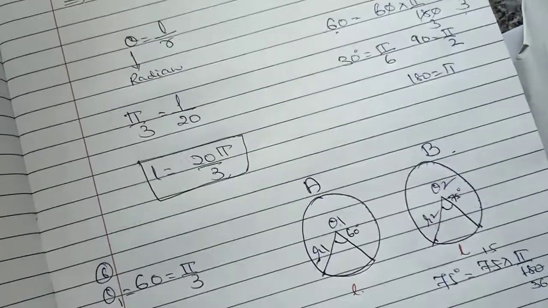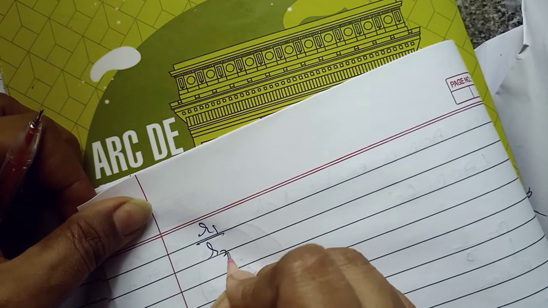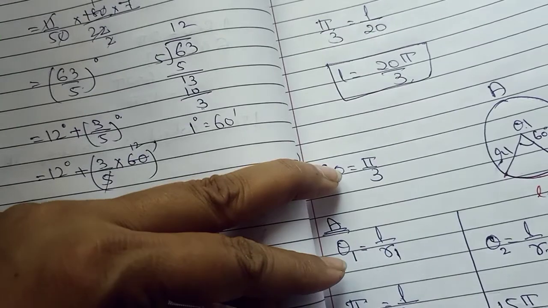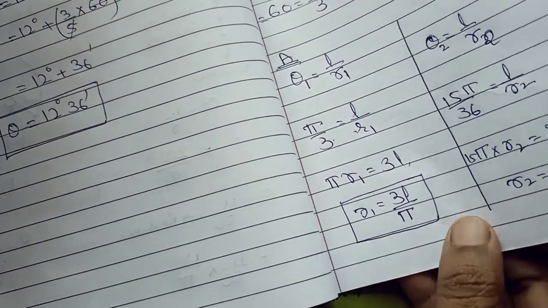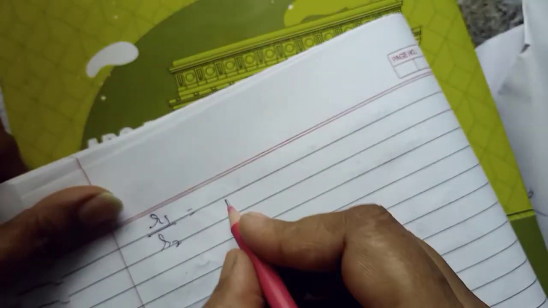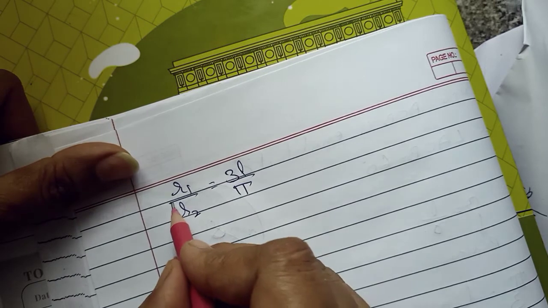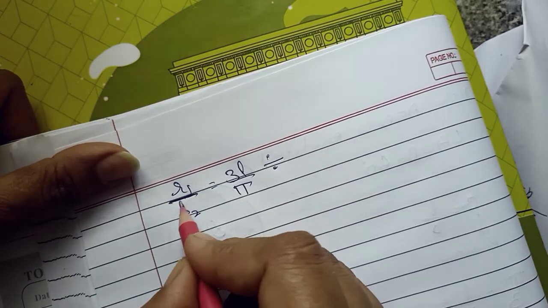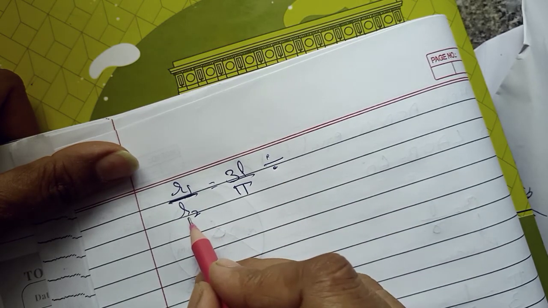Now I will find the ratio. Therefore the ratio is R1 upon R2. Put the value of R1. R1 is 3L upon pi. So that value I am putting here, 3L upon pi. Now for this ratio, this line is nothing but a divide line. Now we'll put the value of R2.